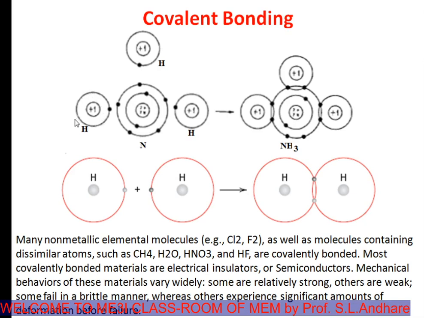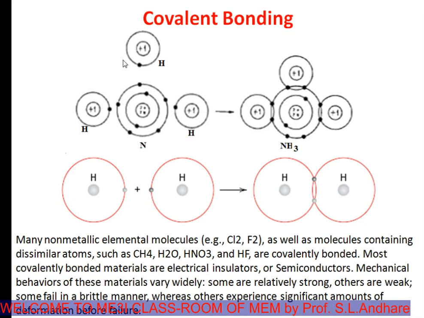Hydrogen has only one electron in its outermost shell. In order to fill its capacity, it requires one more electron, while nitrogen requires three more electrons to fill its outermost shell capacity. How do they behave?